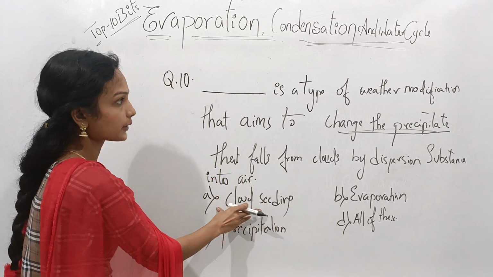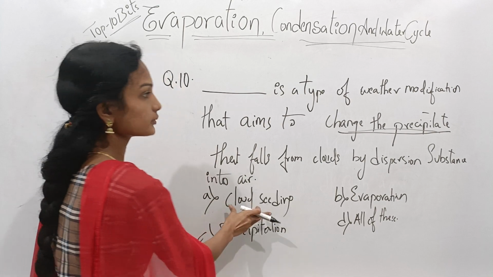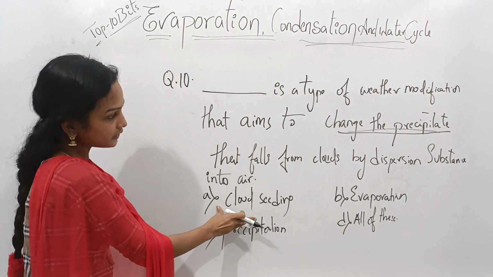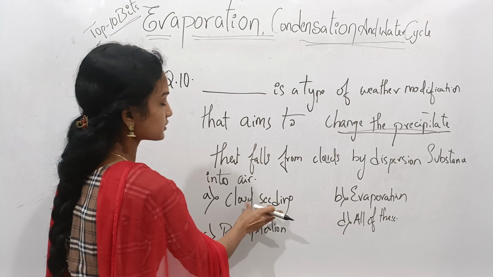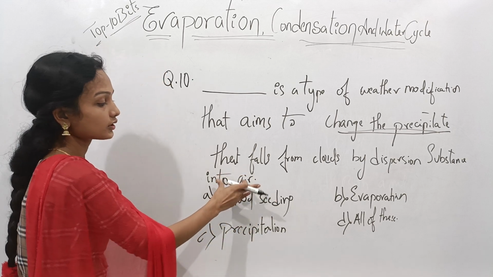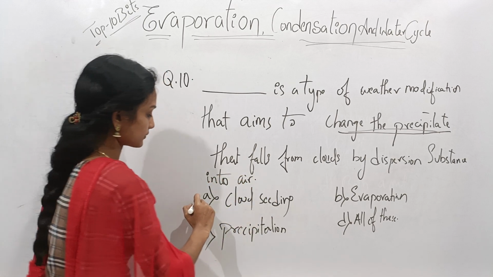Cloud seeding is a type of weather modification that aims to change the precipitate from clouds by dispersion of substances into air. So option A is the correct option.